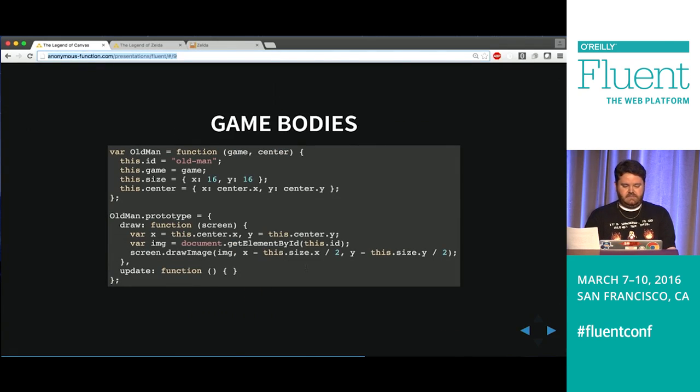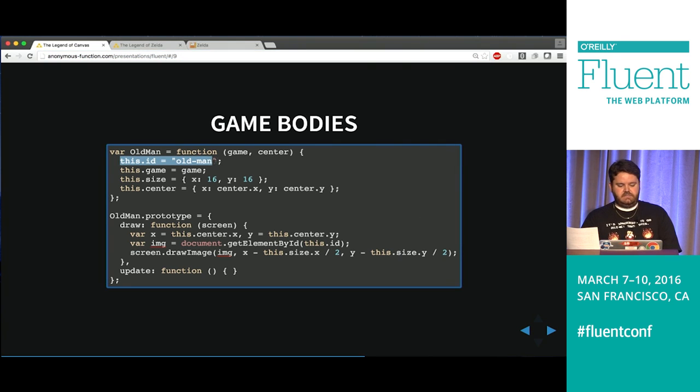All right, let's take a look at his code. So he has an ID. What I use this ID for in his draw function is we get a reference to his sprite. And then we use draw image, which is the other canvas function we need to worry about. I'm going to say, okay, I want you to draw this image. This is the location I want you to put it at. He has a position. He has a center point, and then we're going to subtract half his height and half his width because it's going to try to locate him at the top left of his sprite. So we need to shift him up, so we draw him right at the center.